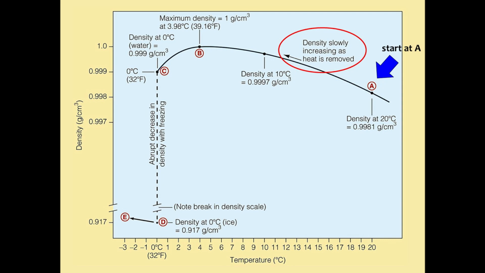What we should be seeing is that as we move from point A to point B, things are starting to get cooler within the freezer. The water is starting to freeze. We're removing heat energy from it. We should start to see that the density is slowly increasing. In fact, it does. Let's say the water reaches a temperature of 10 degrees Celsius. We'll see now that the density is slightly greater at 0.9997 grams per cubic centimeter. And then finally we reach point B. Let's say we're at a temperature of just a little bit below 4 degrees Celsius, 3.98 degrees Celsius. And there we see the density of 1 gram per cubic centimeter.